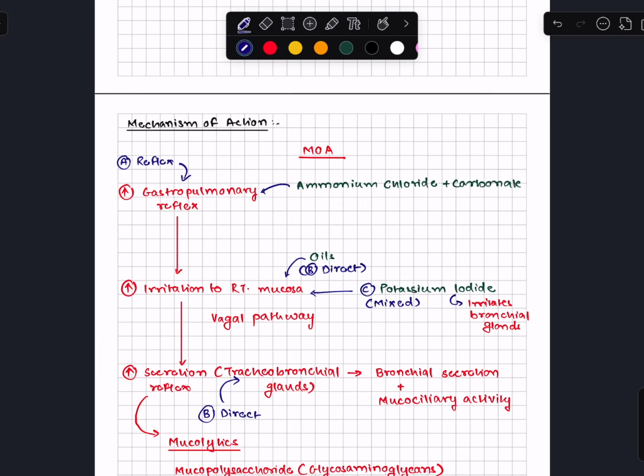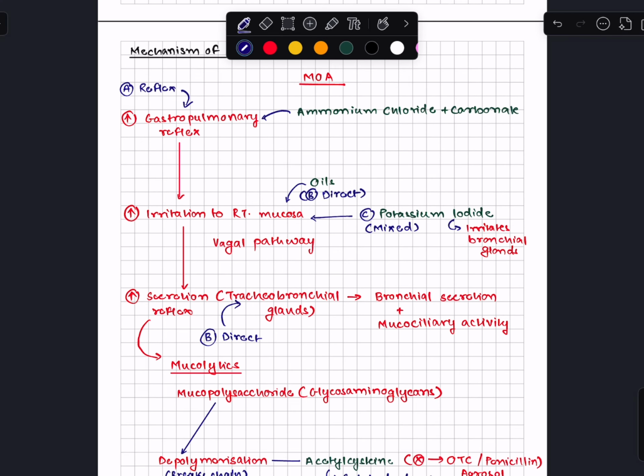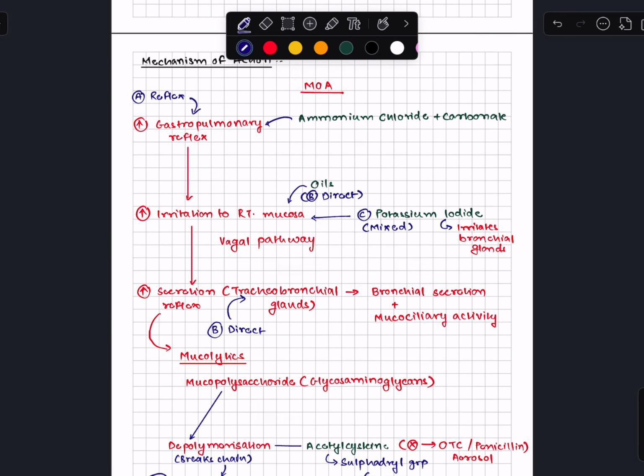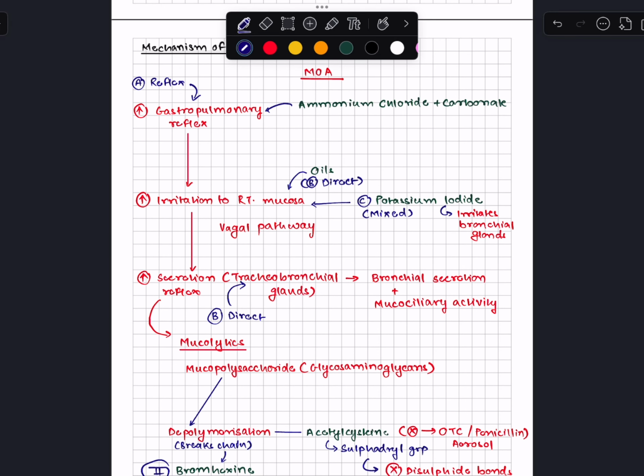So for a basic mechanism of action, here we go. For your secretory or stimulant, it basically starts from your gastropulmonary reflex, that is your acidity and your lung reflex, because of which it will cause an irritation to your respiratory tract mucosa, and via the vagal pathway, it will trigger the secretion reflex. That is, it will cause an increased secretion or decreased secretion of your tracheobronchial glands according to the effect.